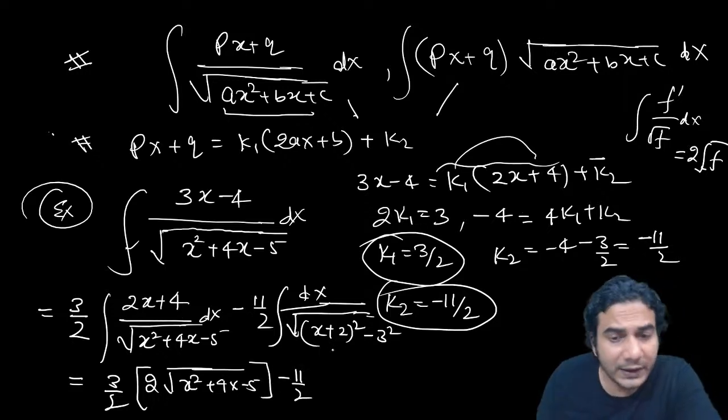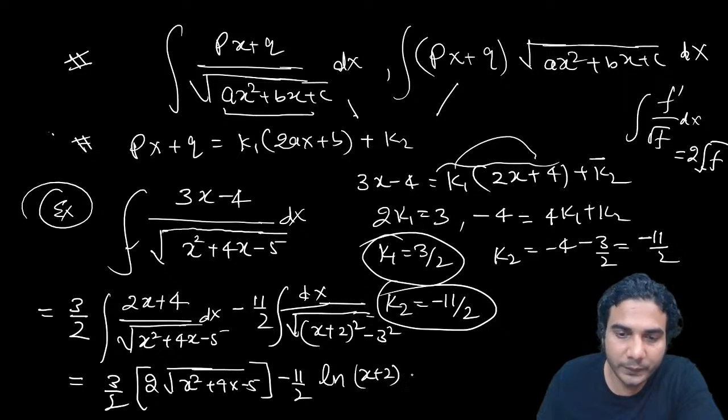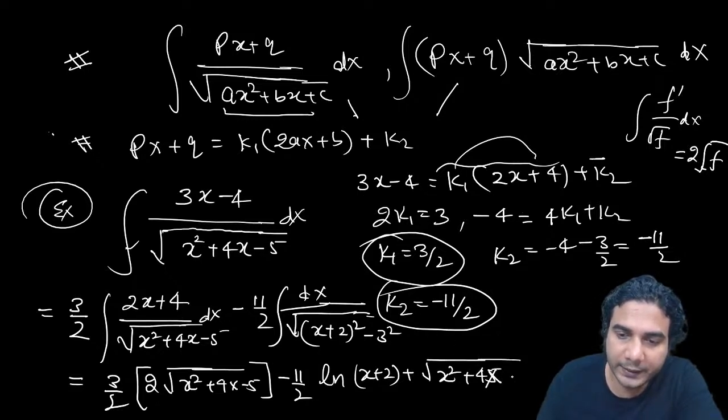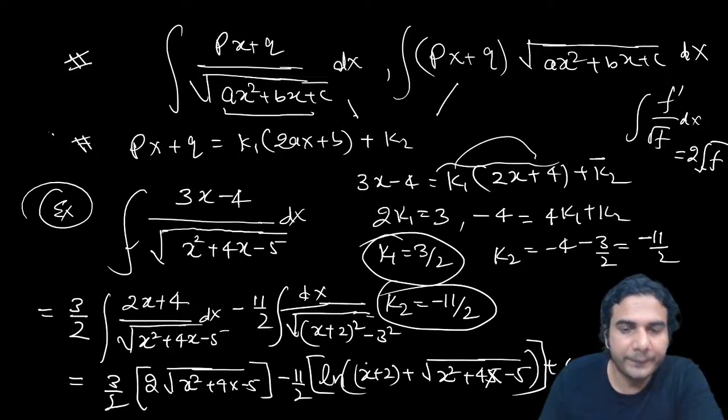Let's do the second one also. In this also you can apply the formula directly. It is the x square minus a square form. So it will be ln of x plus 2, plus under root of this whole quadratic as it is, that is x square plus 4x minus 5, written in expanded form, plus c. You don't need to divide by anything because the coefficient of x square is 1. So that is the final answer. All right, so you've got two terms.